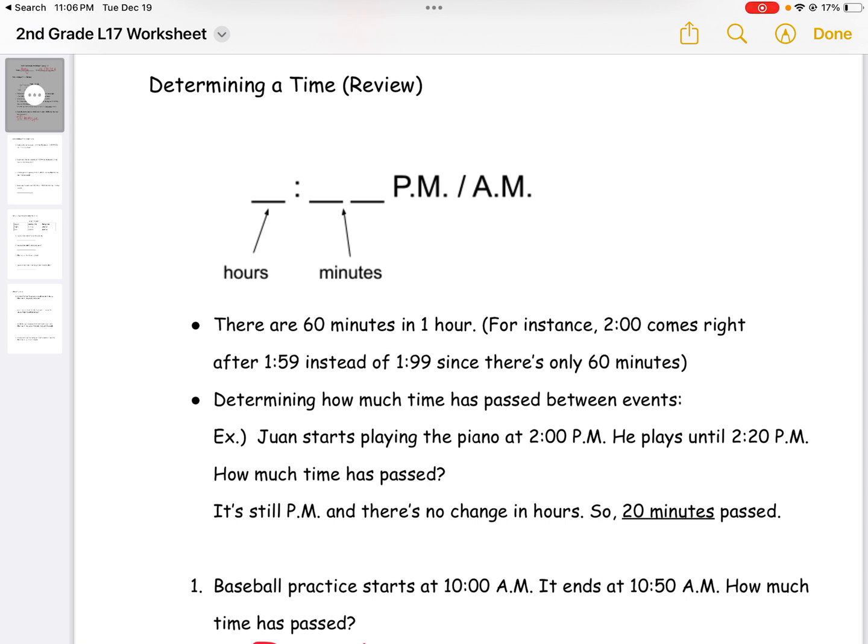Determining how much time has passed between events. Example, Juan starts playing the piano at 2 p.m. He plays until 2:20 p.m. How much time has passed? Since it's still p.m., there's no change in hours. So, 20 minutes has passed.